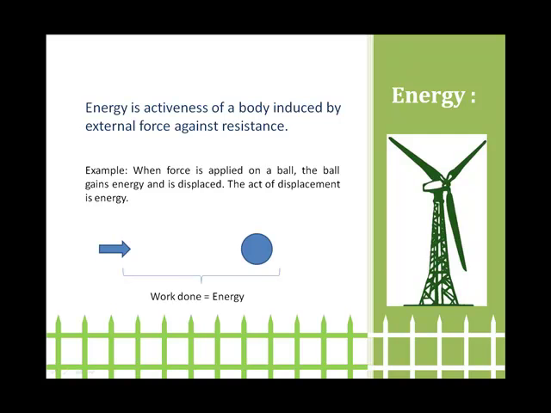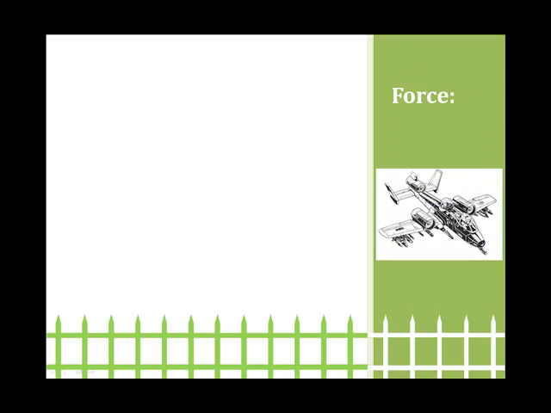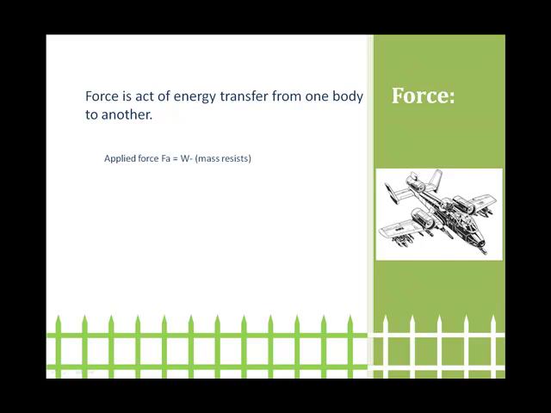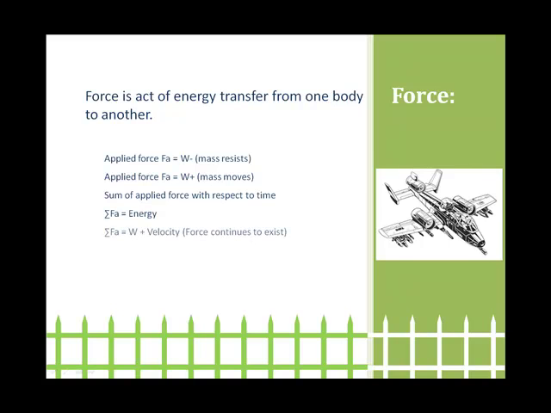So work done is equal to energy. Force: force is the act of energy transfer from one body to another. When applied force is less than the weight of a mass, the mass resists. When applied force Fa is greater than the weight of a mass, the mass starts moving. The sum of applied force with respect to time is energy. So energy is equal to mass and velocity.